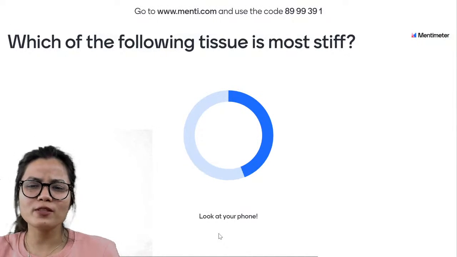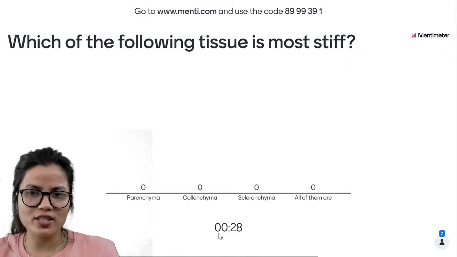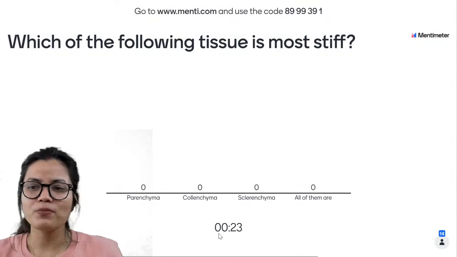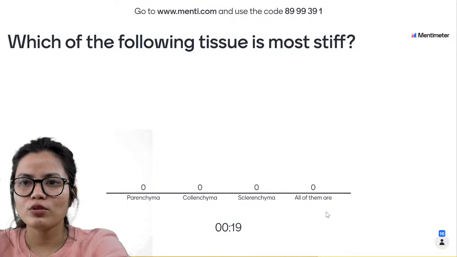Which of the following is most stiff? इसमें से सबसे ज्यादा stiff कौन सा है? Parenchyma, collenchyma, sclerenchyma. Which of the following is the most stiff? तो बच्चा इसमें से सबसे ज्यादा stiff कौन सा है?